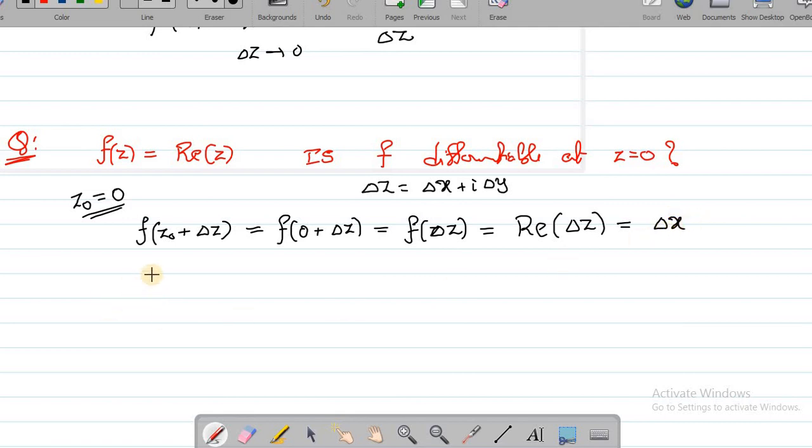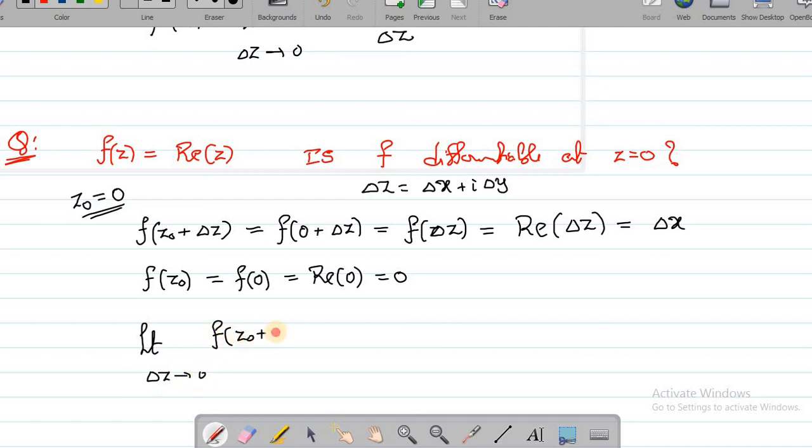And f of z0, that is f of 0, which is the real part of 0, and which is nothing but 0. Now we need to look at the limit as delta z goes to 0 of f of z0 plus delta z minus f of z0, by delta z.